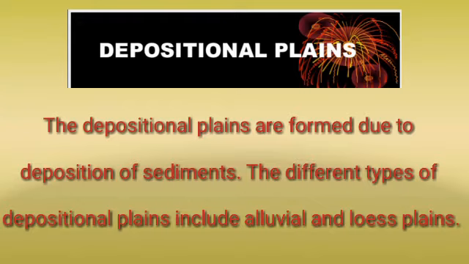The alluvial plains and the loess plains are different types of depositional plains. The alluvial plains are formed due to deposition of sediments by rivers, while the loess plains are formed due to the deposition of sediments by wind. What are the plains formed by the deposition of sediment brought by the rivers, children? Yes, the answer is alluvial plains. What are the plains formed due to the deposition of sediments by wind? Yes, you are right. The answer is loess plains.